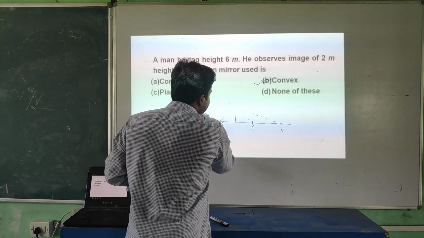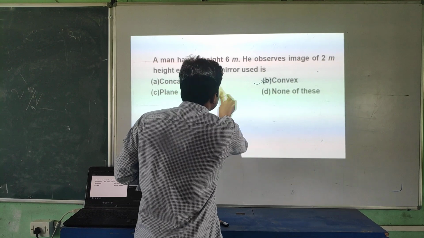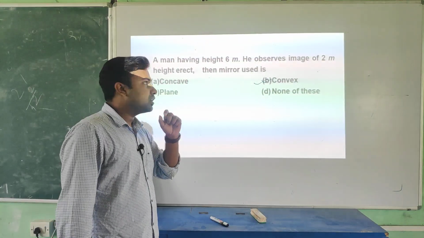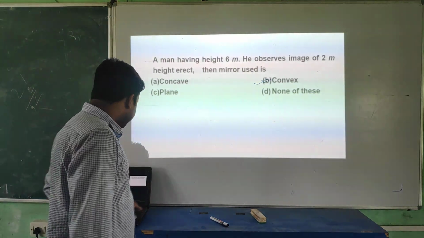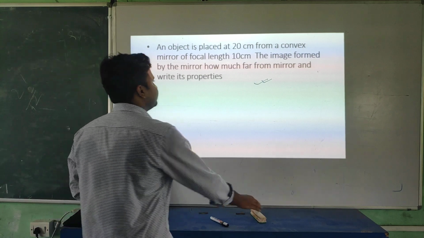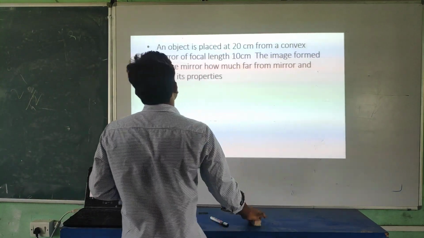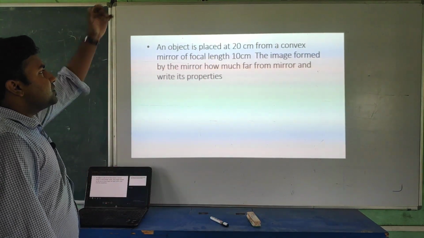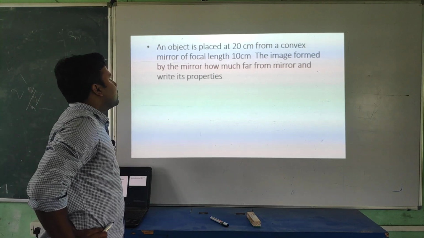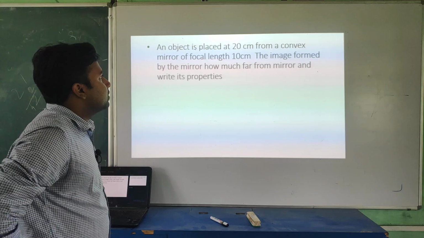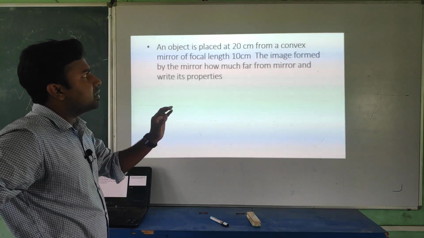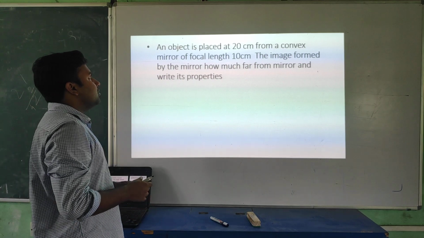Now it's a very simple question, and this question has actually been asked 2 times by the CBSE board. Now students, come to the next question. Very simple. What is the question? An object is placed at 20 centimeter from a convex mirror.